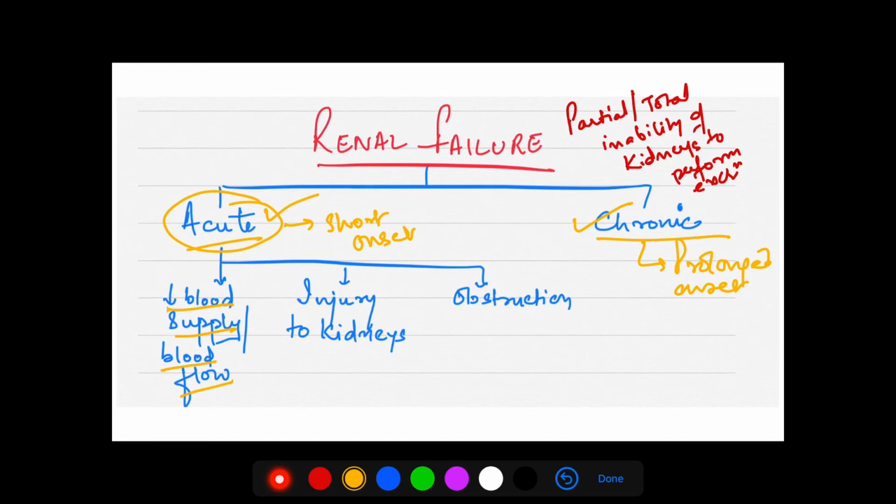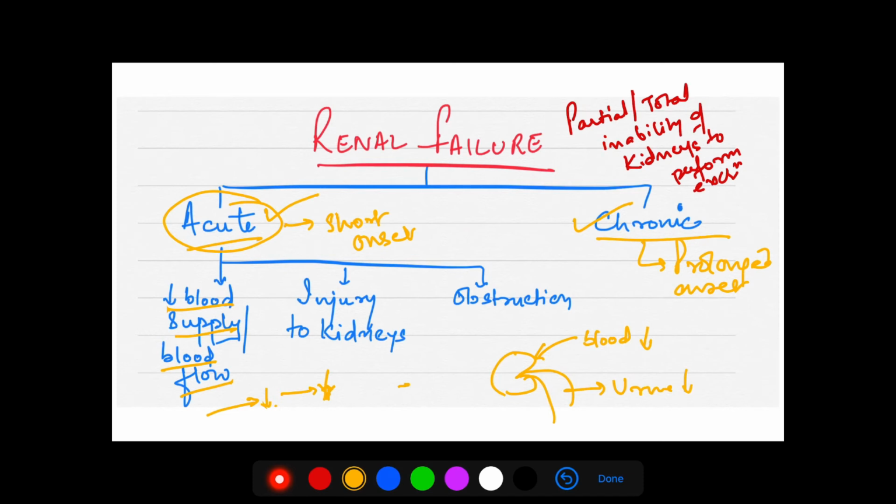there can be decreased blood supply or blood flow to the kidneys. So if the input, that is the blood flow, is decreased, then obviously the output will be decreased. If this is the kidney and the inflow, that is the blood to the kidneys, is decreased, obviously the urine will also decrease because of a decrease in the GFR.